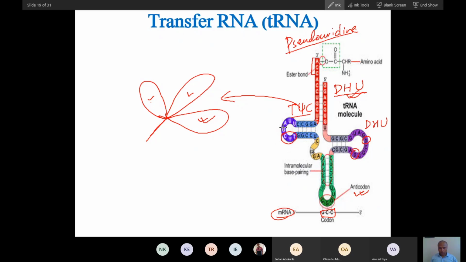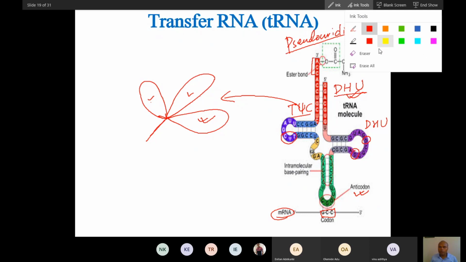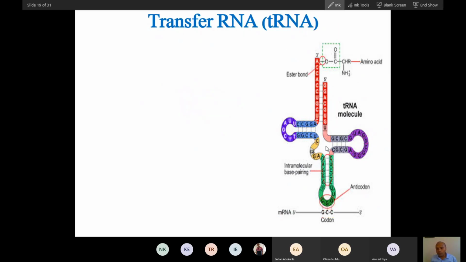So did you understand about these three loops? Nicely. One is the DHU loop. Second is which loop? Right, the T-Psi-C loop.